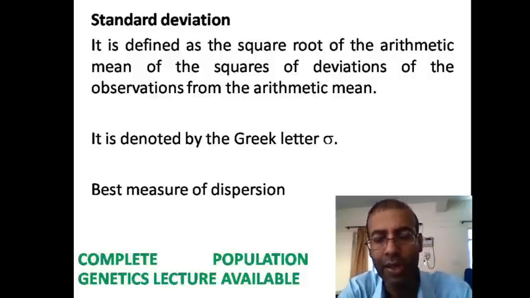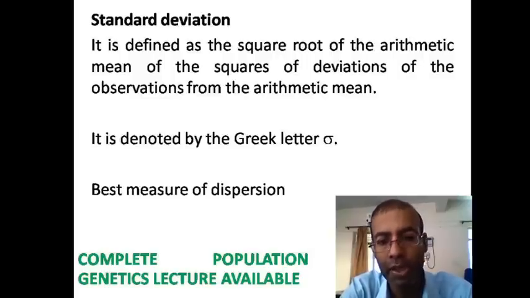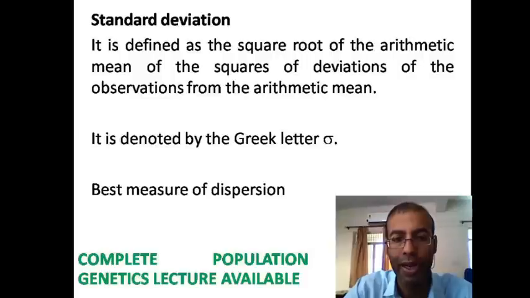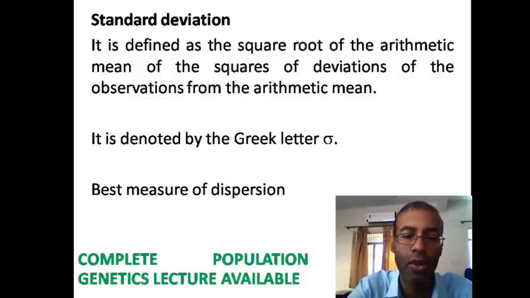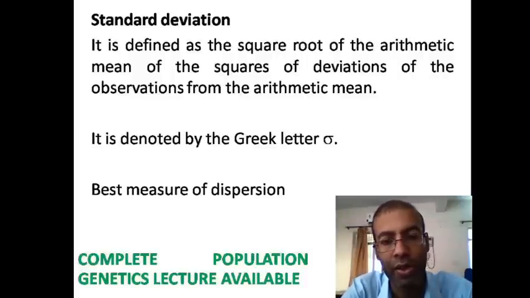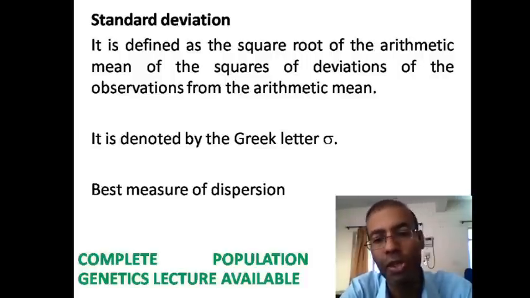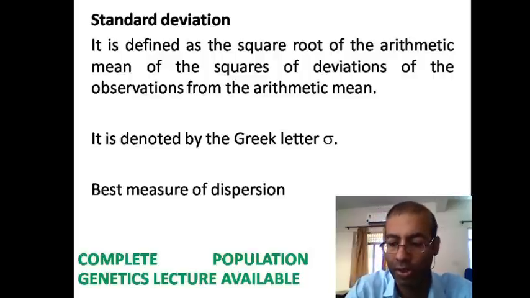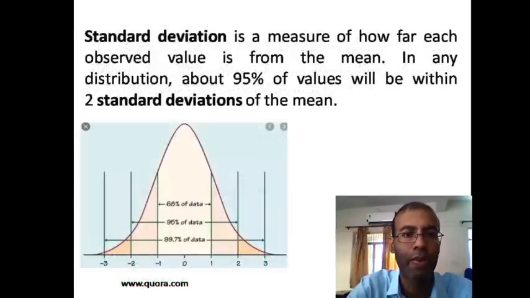This is very important, and generally it is asked in objective questions, what is the best measure of dispersion. In that case you can answer standard deviation is the best measure of dispersion.